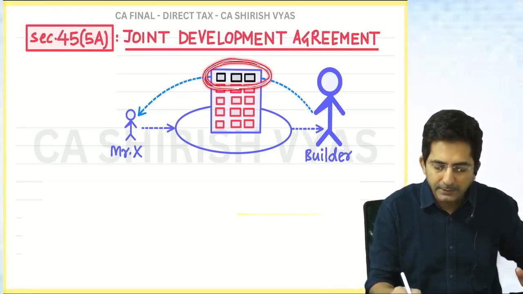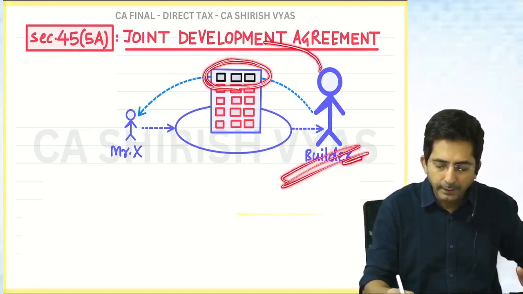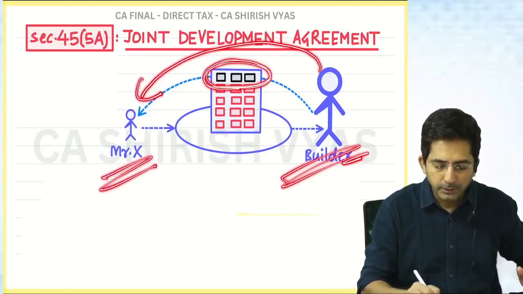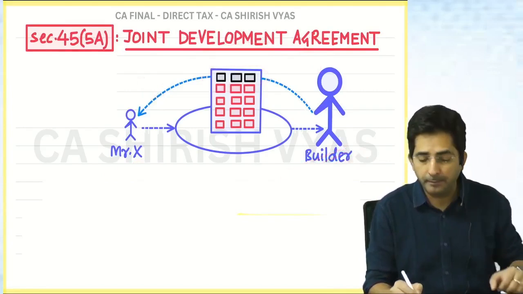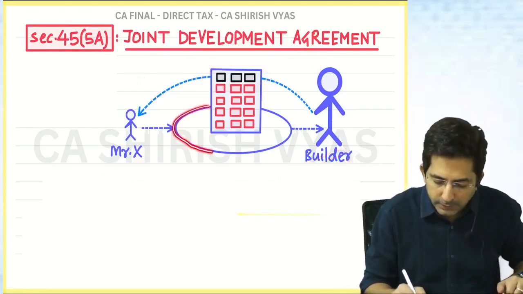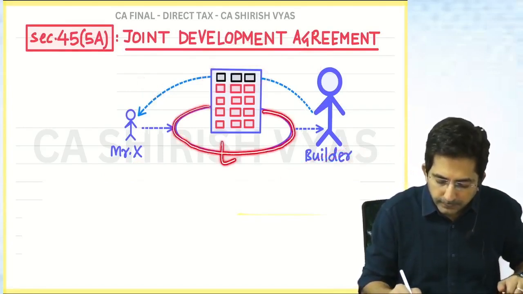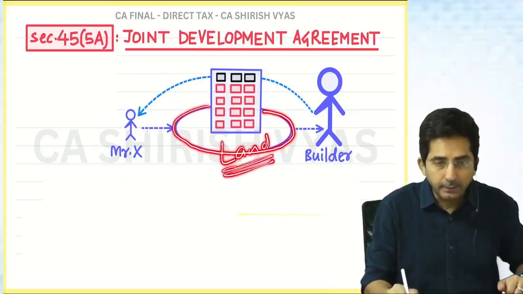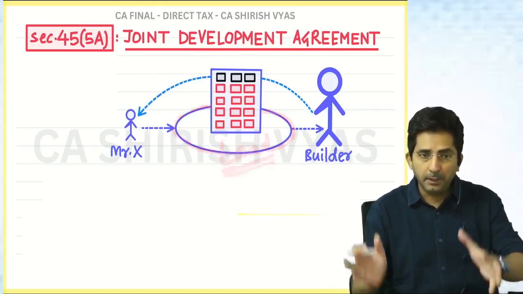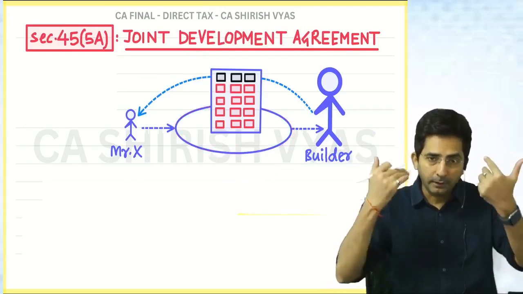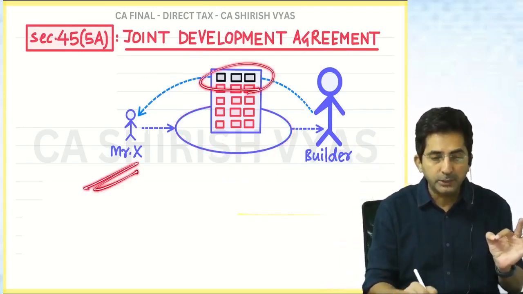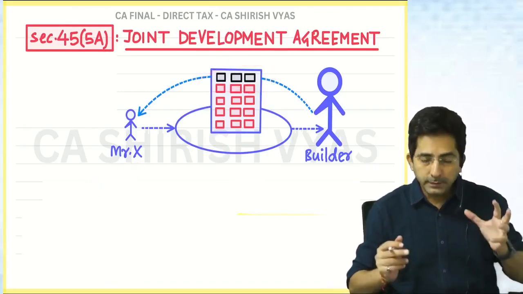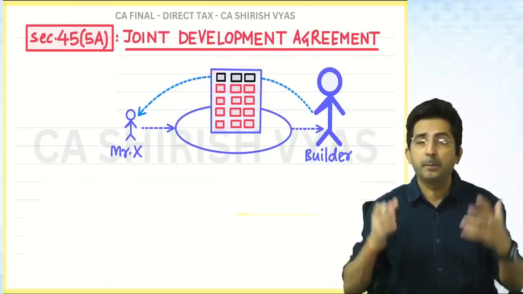These 3 flats builder has agreed to give to Mr. X. But first Mr. X has to give his land. Can you see what is this oval shape? This is a land which is currently an empty land. Builder will construct the building and after the building is constructed, 3 flats he has agreed to give to Mr. X. So this is called joint development agreement.